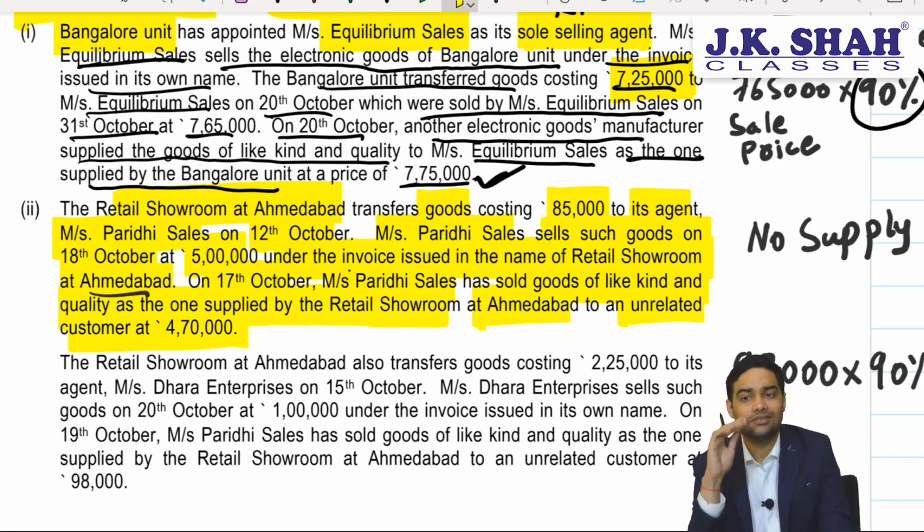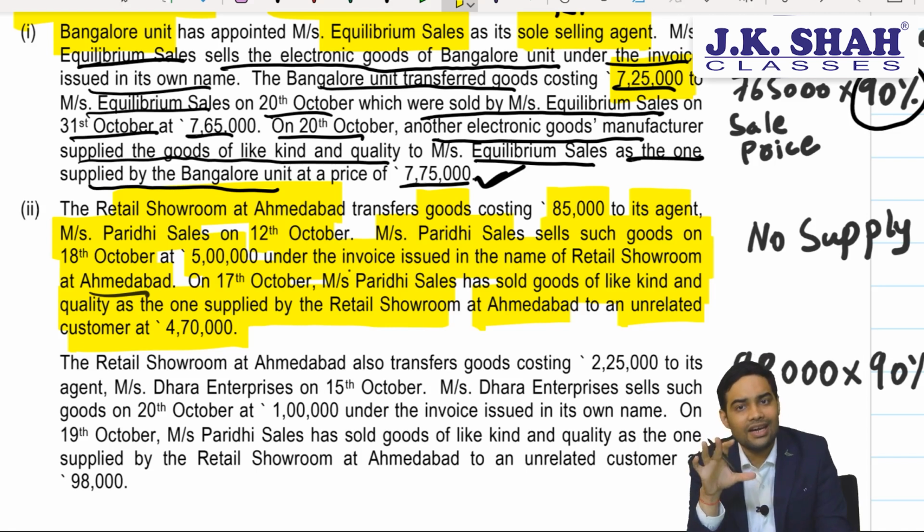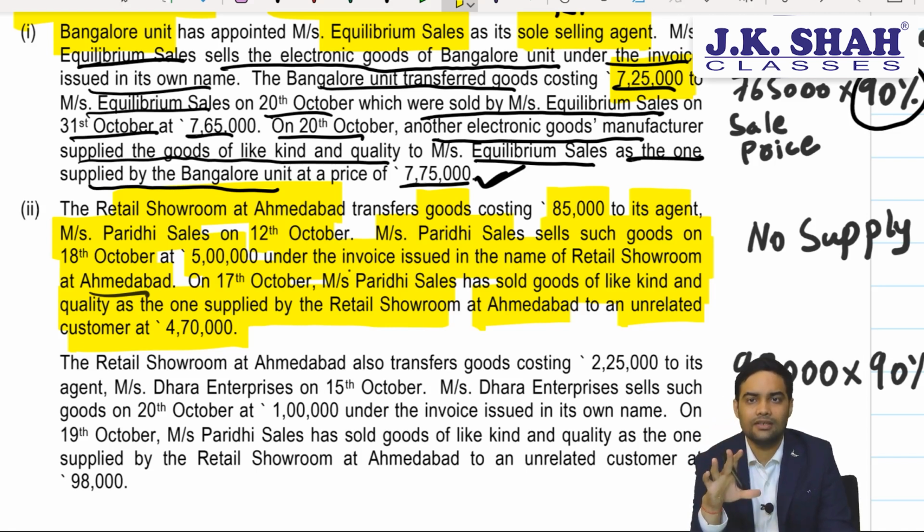Careful people, this is not a supply at all. Retail showroom Ahmedabad is billing in his name, principal billing in his name. There would not be a supply between principal and Paridhi Sales. Yes, obviously principal supplying to end customer will be liable, but there is no supply between the agents. So between the agents, no supply.